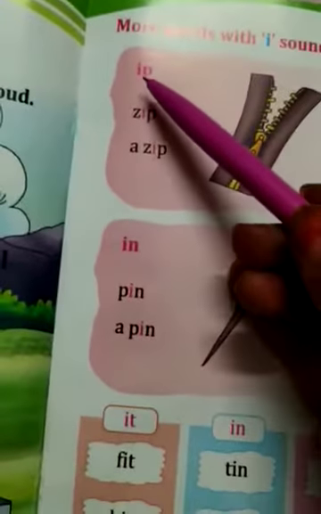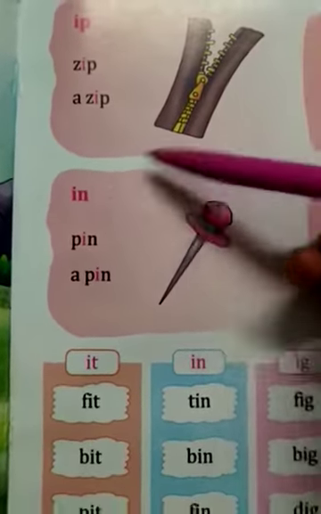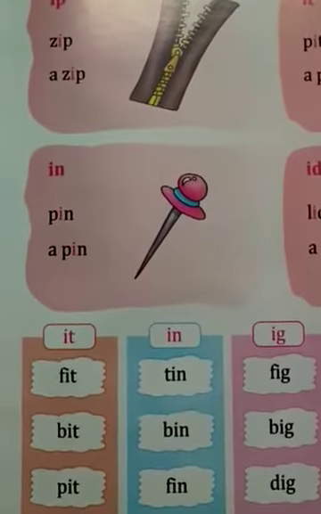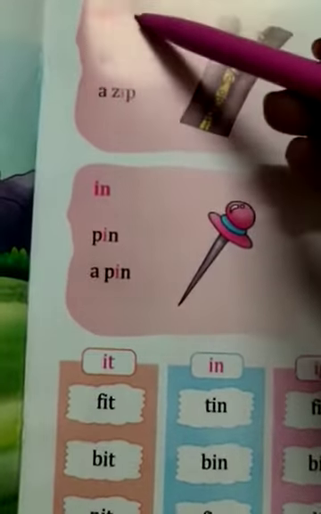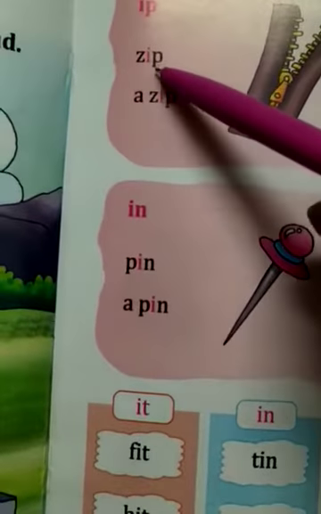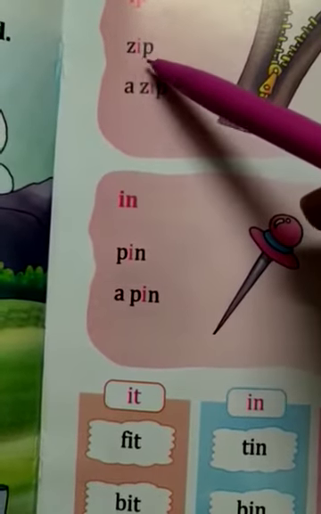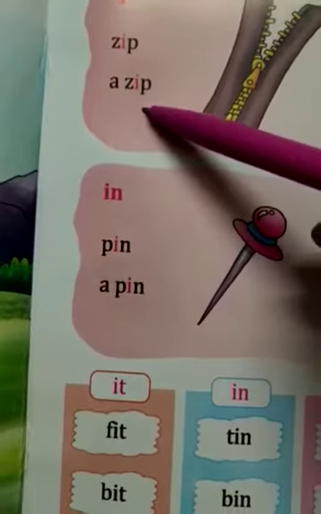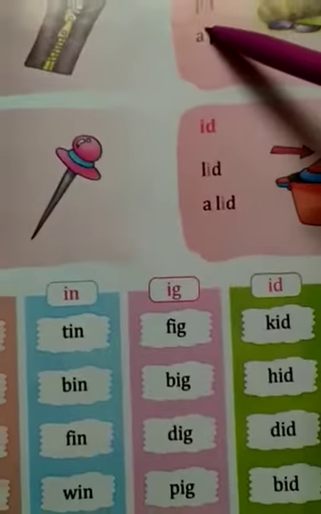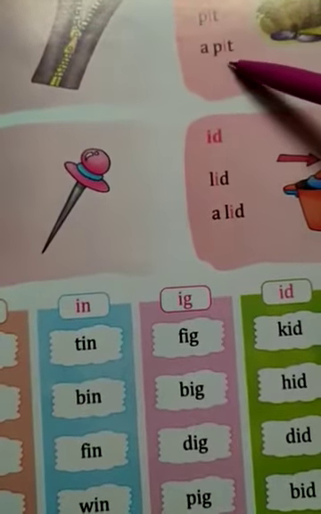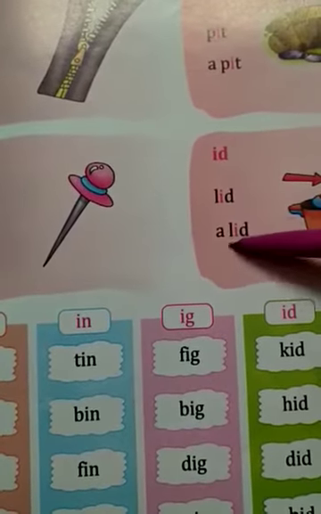Let's read some more words. I, P, ip. I, N, in. I, T, it. I, D, id. These are the two sound words, and with the help of these two sound words, we will read three sound words. Z, ip, zip. A zip. P, in, pin. A pin. P, it, pit. A pit. L, id, lid. A lid.